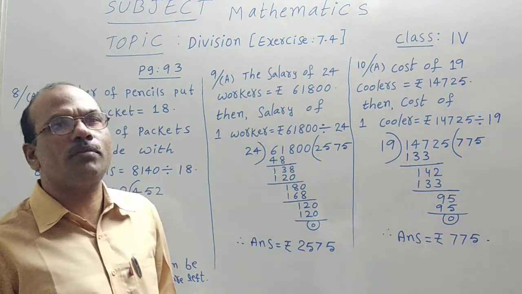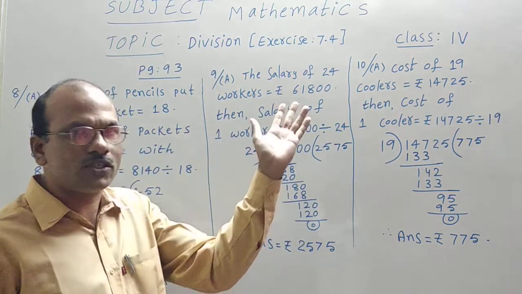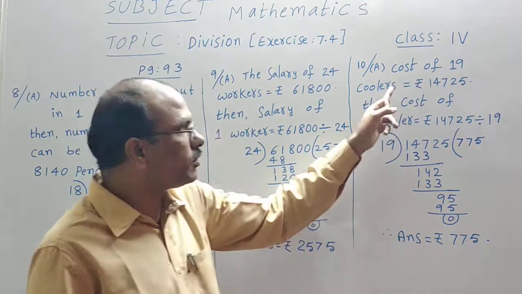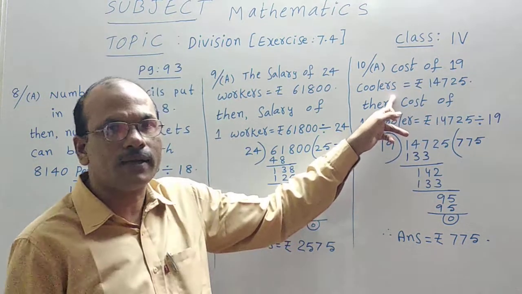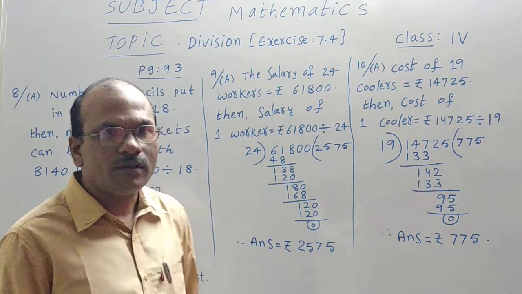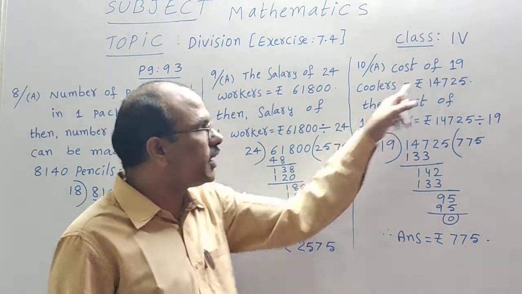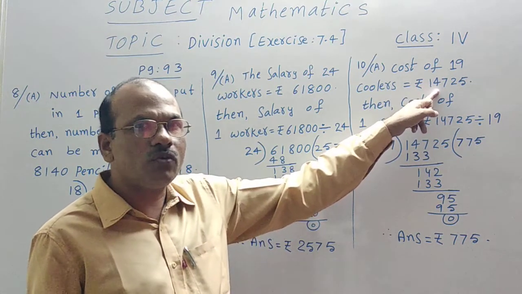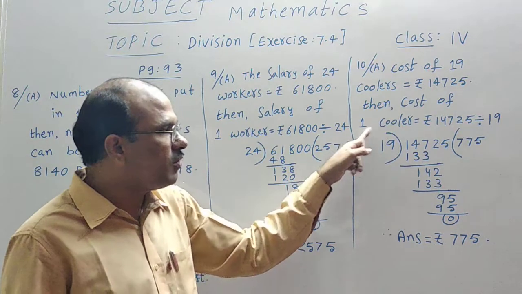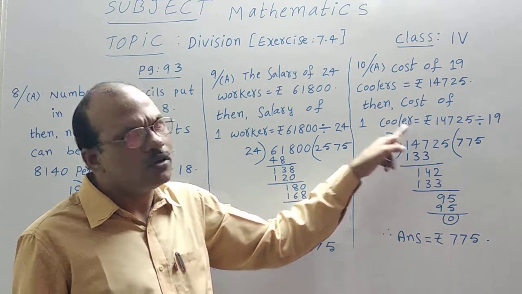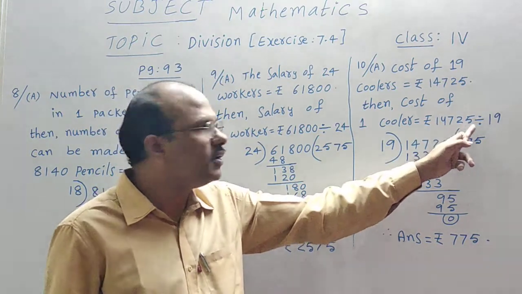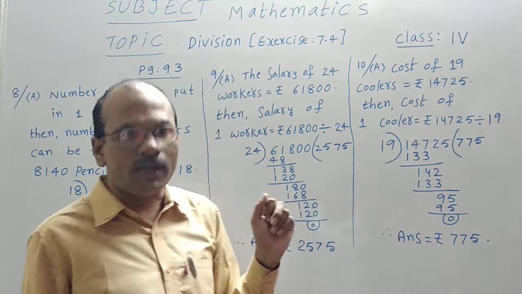We'll go for question number 10 of the same model. Let us see, all of you, question 10. Cost of 19 coolers. We use coolers in the summer season to make our room very cool. Am I correct? So the cost of 19 coolers is given as 14,725 rupees. Then the cost of one cooler, the same way we have to divide. 14,725 should be divided by 19.